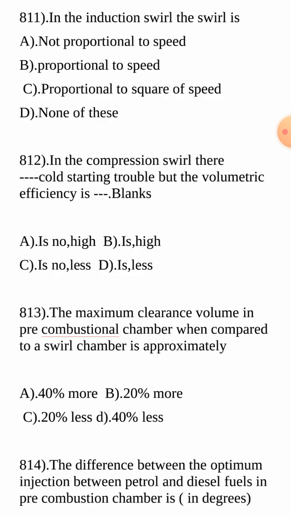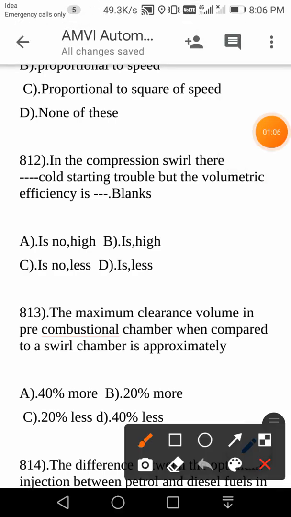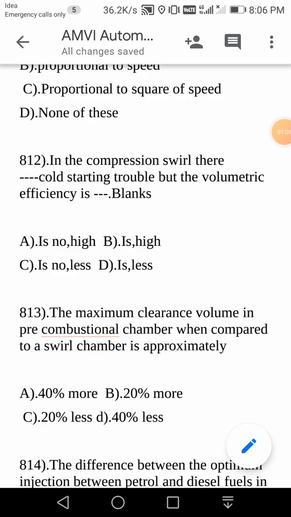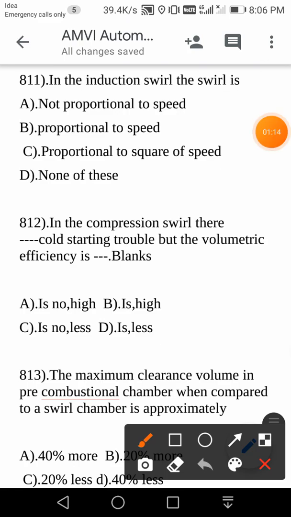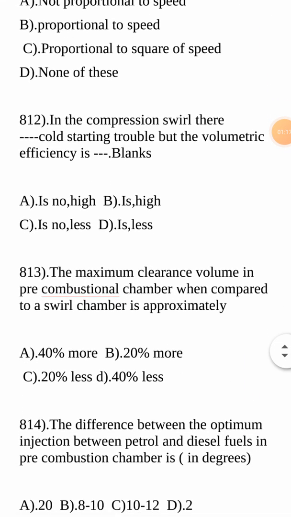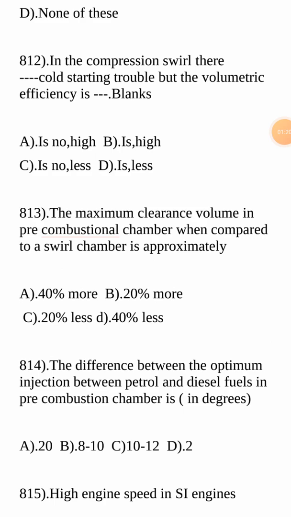In the induction swirl, is the swirl proportional to speed, or not proportional to speed, or proportional to square of the speed, or none of these? As I was telling you every time, don't choose the option none of these most of the times. Very rarely will that be given as the correct answer. Here the answer is: in the induction swirl, the swirl is not proportional to speed. So the answer is A.